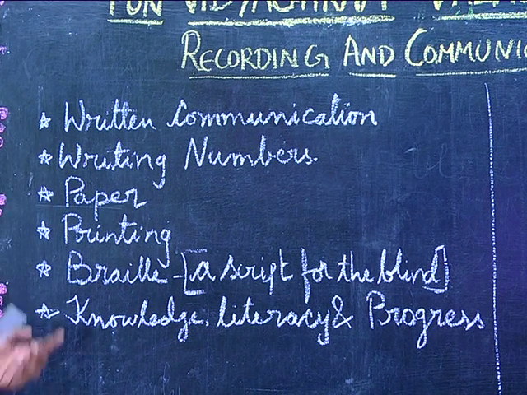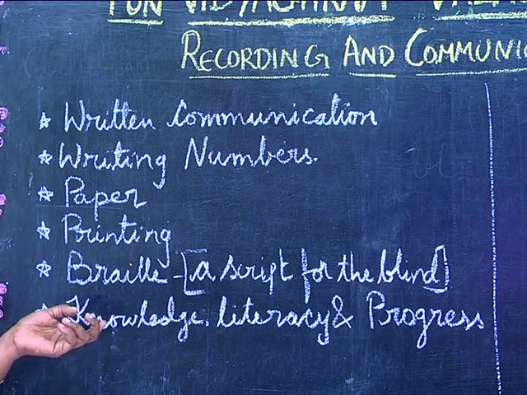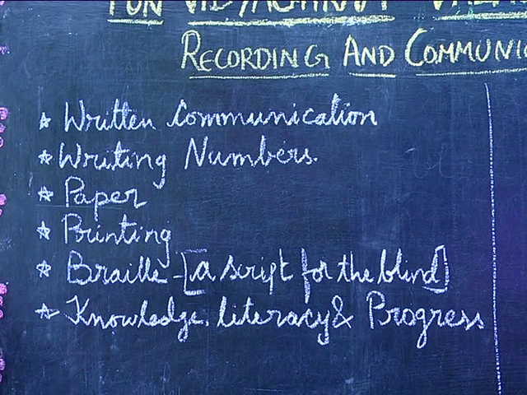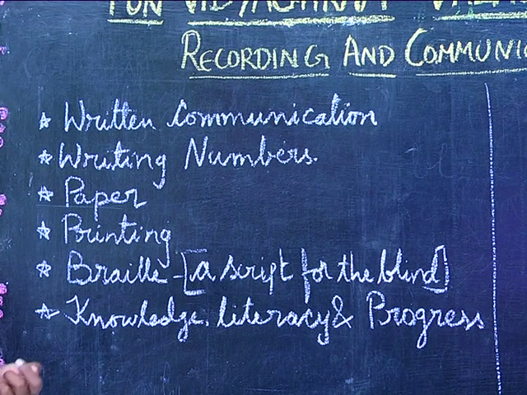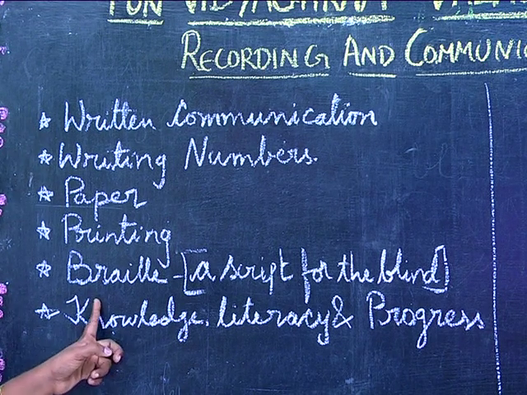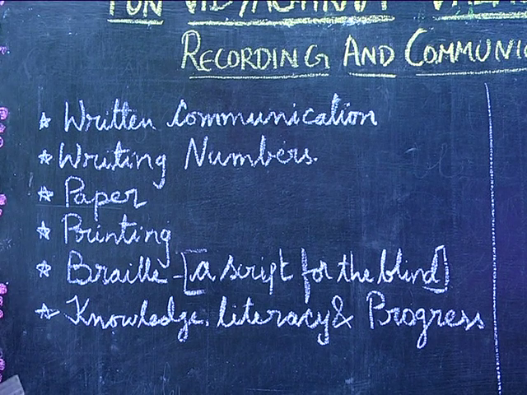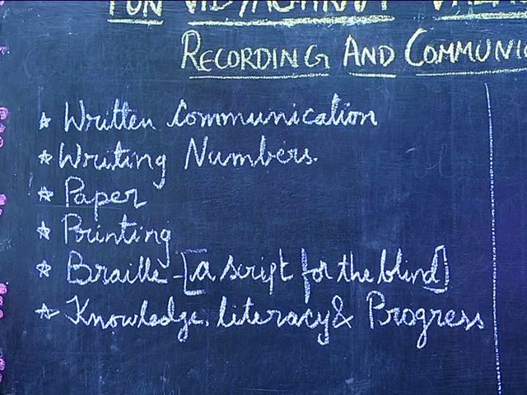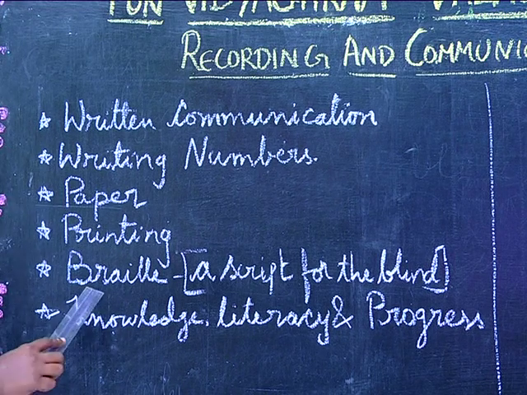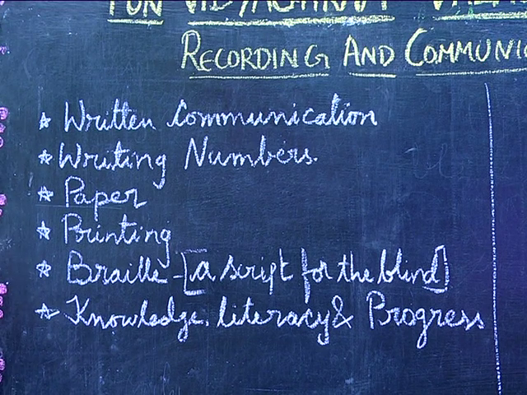Next, we can see, we can read. But what about visually challenged people? They cannot see. They can only feel. So Braille, a script of writing for the blind, was invented by Louis Braille from France. He himself was a blind person. Later on, how is the Braille script written? The Braille script is written on a piece of paper with raised dots on the paper.